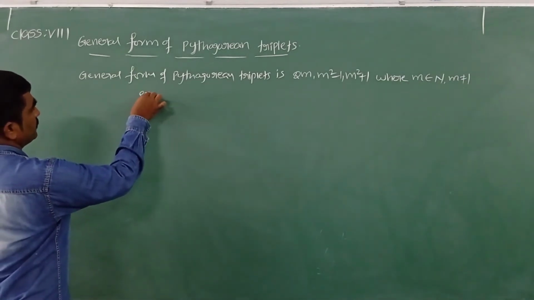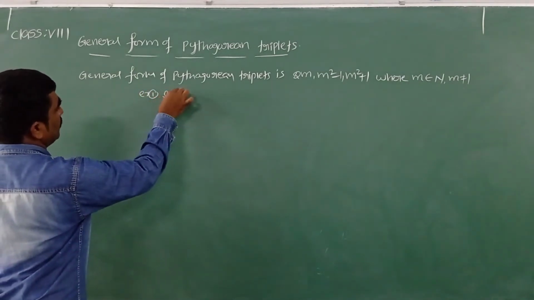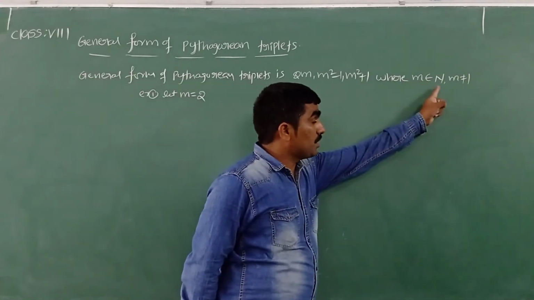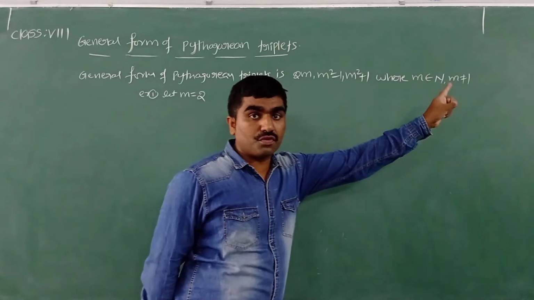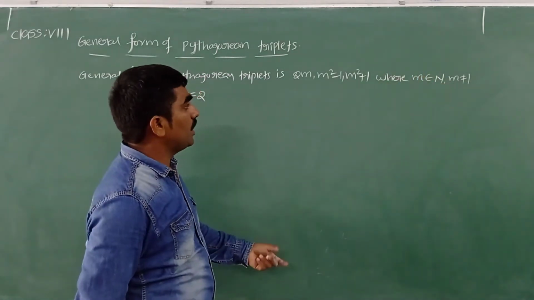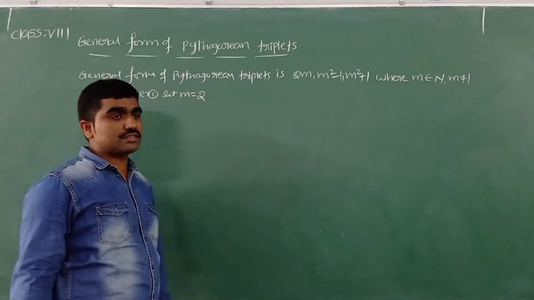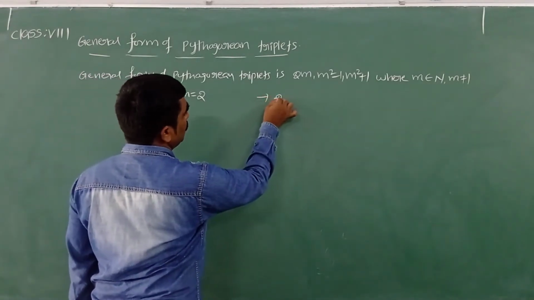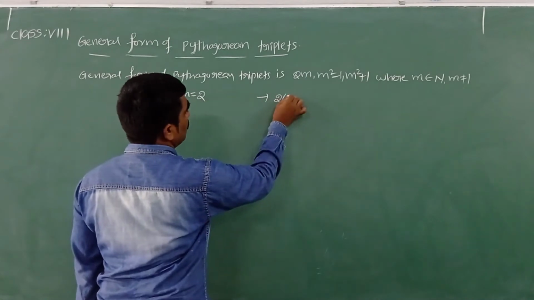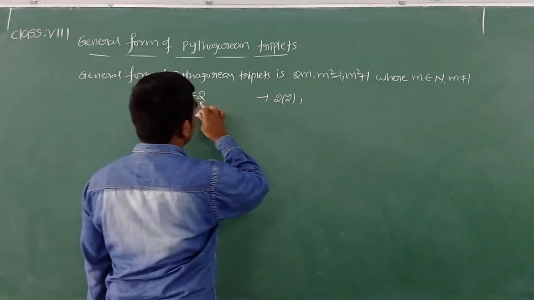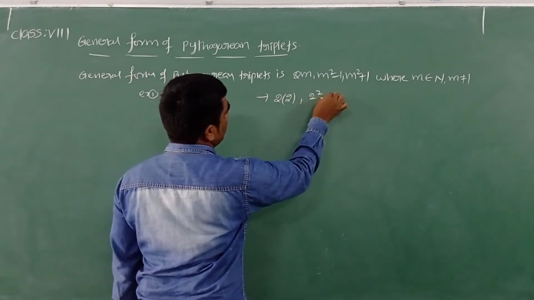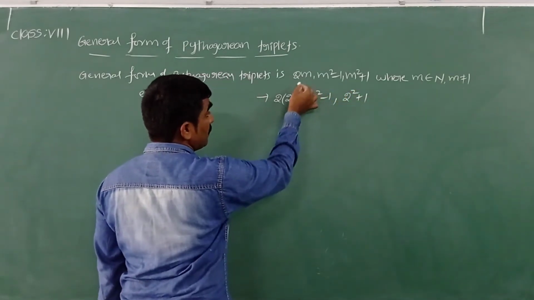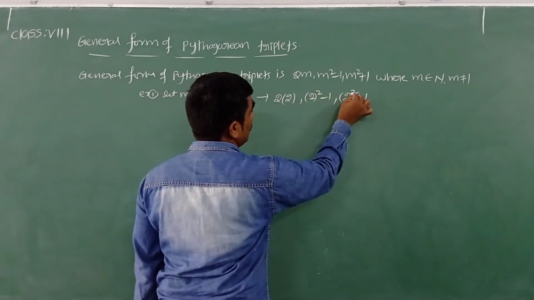Example 1. Let m belong to natural numbers except 1: 2, 3, 4, 5 up to 7. You can take any value in the place of m, which always gives Pythagorean triplets. Now substitute 2 in the place of m: 2m, 2 square minus 1, 2 square plus 1. I am just substituting 2 in the place of m.